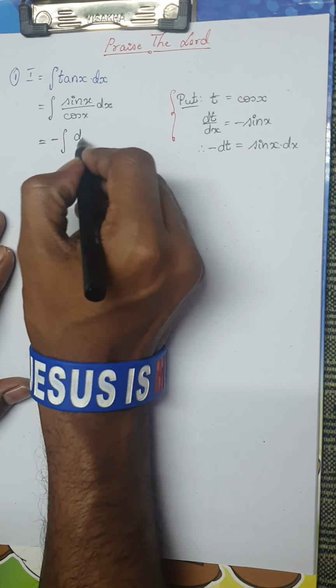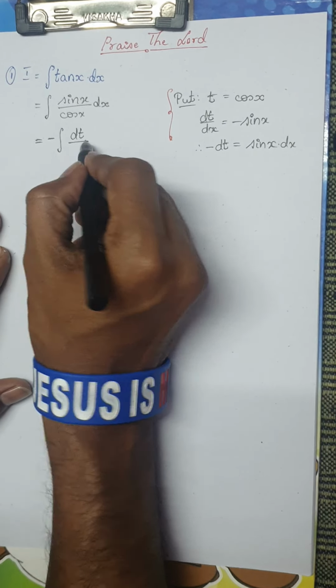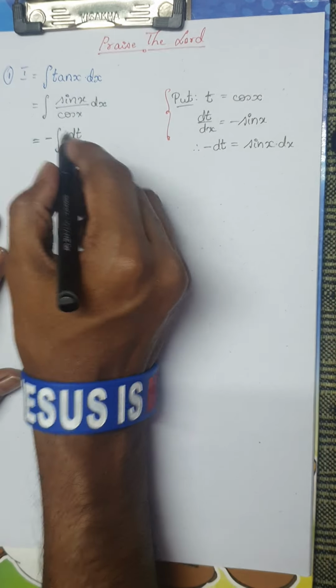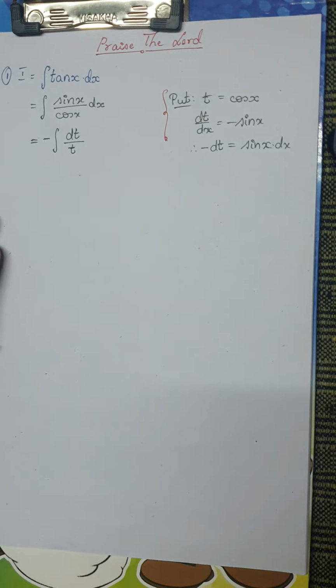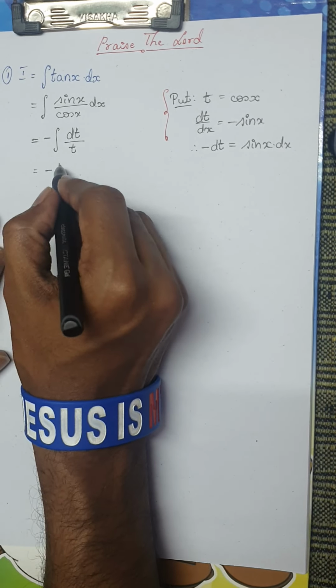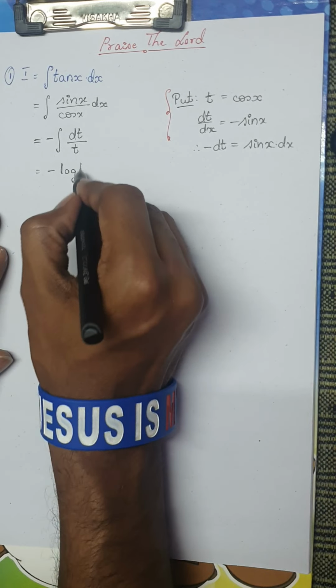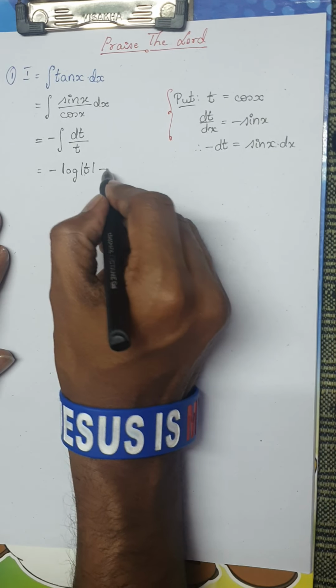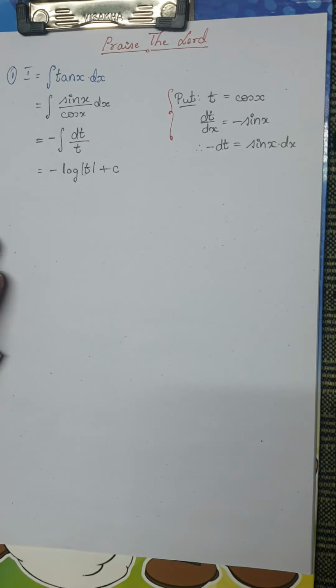We saw sin x dx is nothing but dt divided by cos x. Cos x is nothing but t. So this is nothing but minus, what is dt by t? This is a standard result. dt by t is log of mod t plus c, which is the constant.